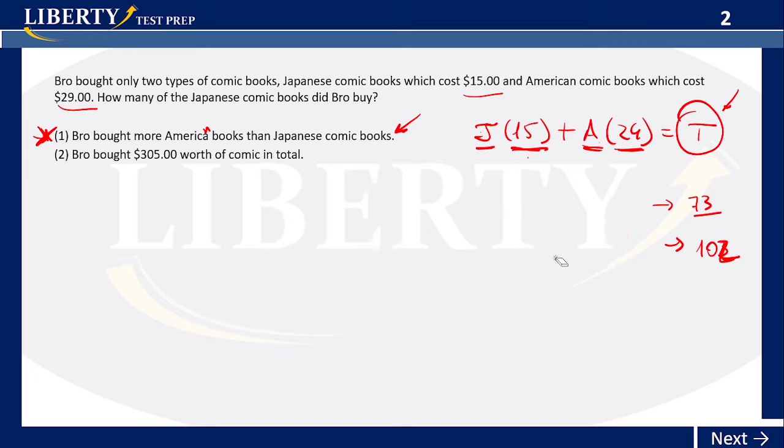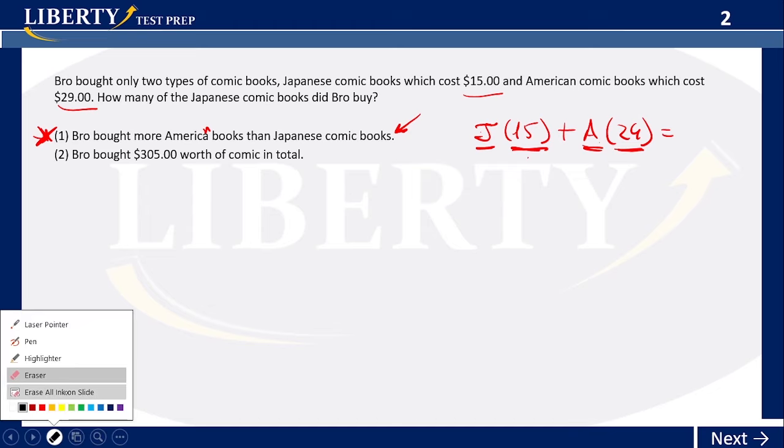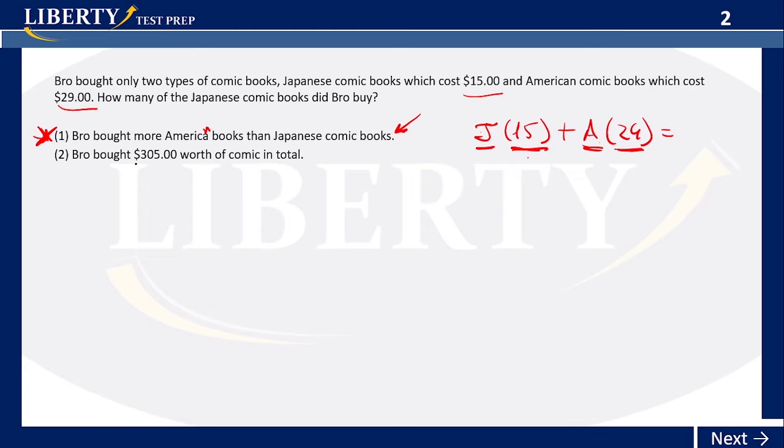And they give us the value for T actually in number 2. They tell us, Bro bought $305 worth of comic books in total. So let's say this one is 305, 305 total in comic books. What will happen in this case? We already have one restriction, which is the total number.